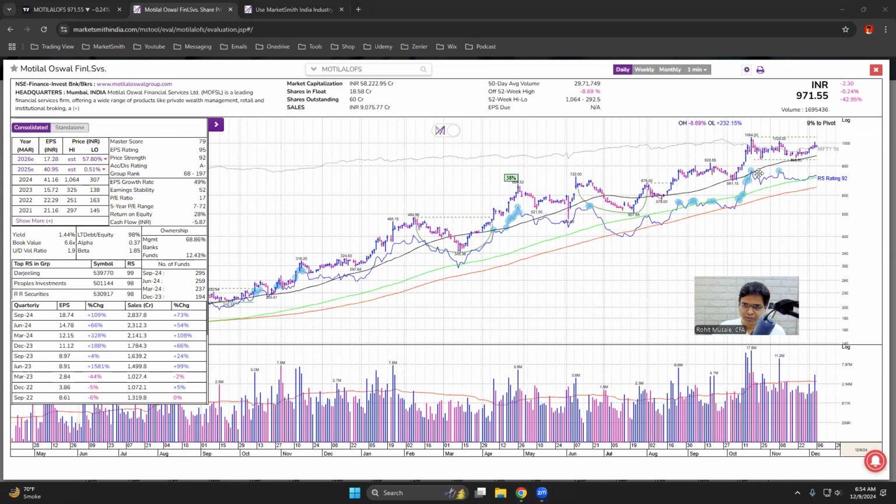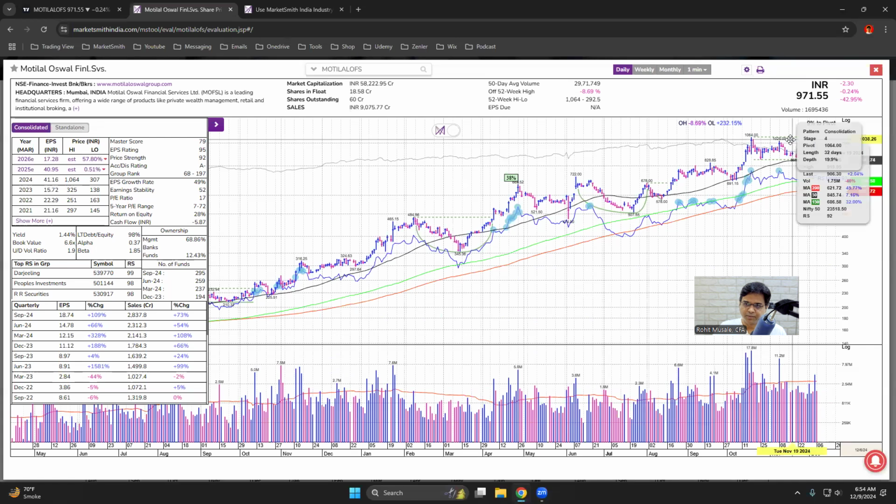See, there are blue dots here. A blue dot means a 52-week high of the relative strength line, this blue line, which is very good. If there is a blue dot in the base, that's a powerful stock. That stock has a high probability of breaking out on the upside. So everything looks great. So then what is the problem?